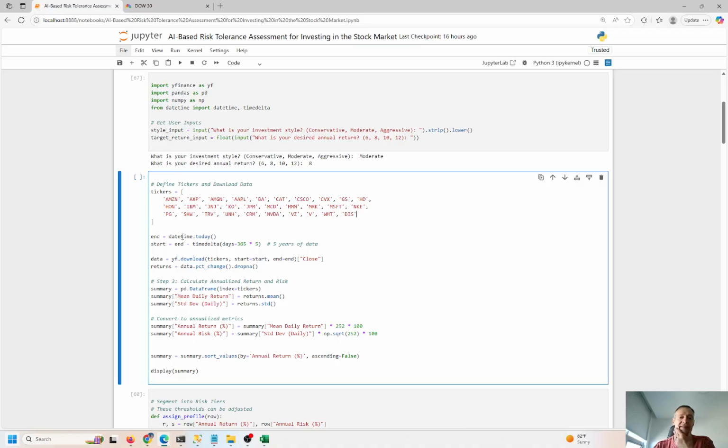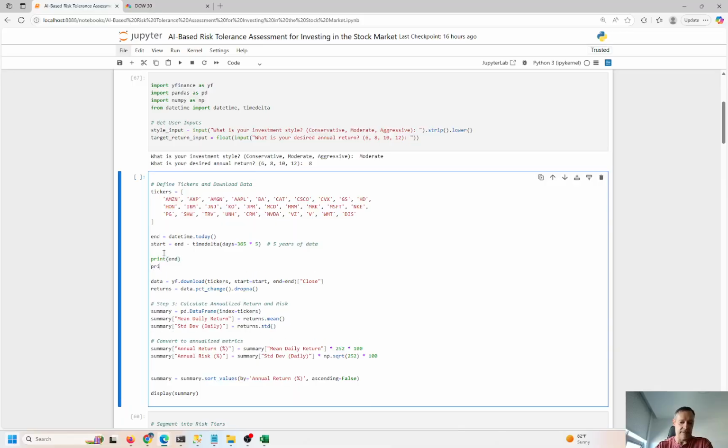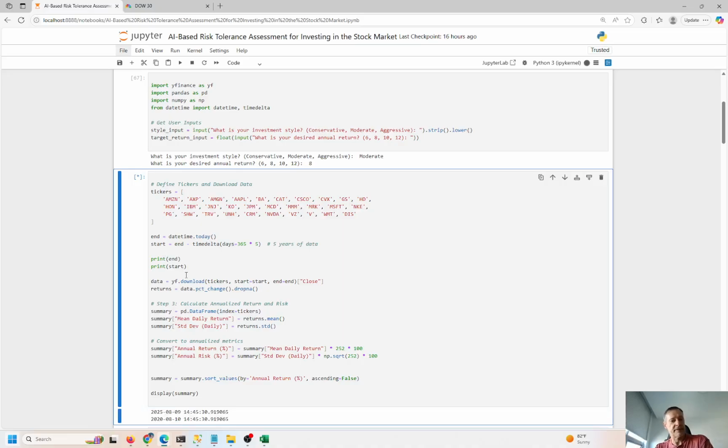You choose the end date. The end is going to be today. Okay, so today's today. We're going to go back in time, 365 days times 5. So we're going to go back 5 years. 365 days, so that start date is that. And we can print these two just to confirm, right? If you want peace of mind, print start and end. Okay, Control Enter to run this.